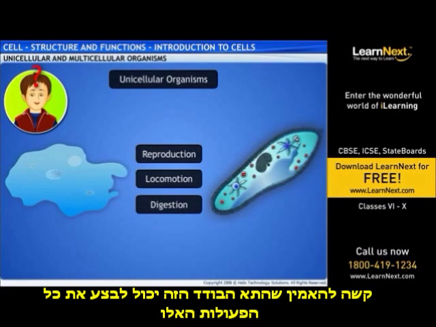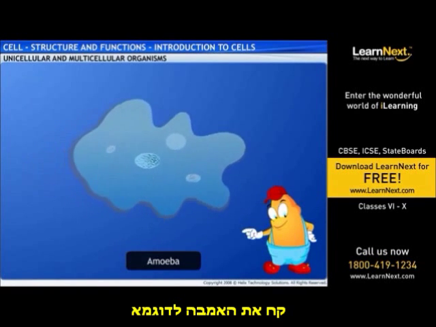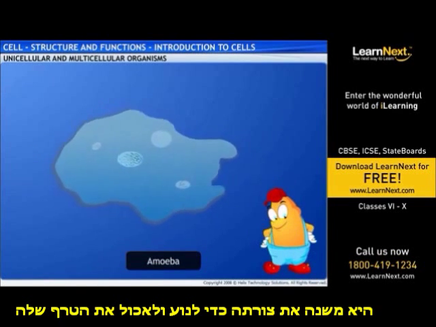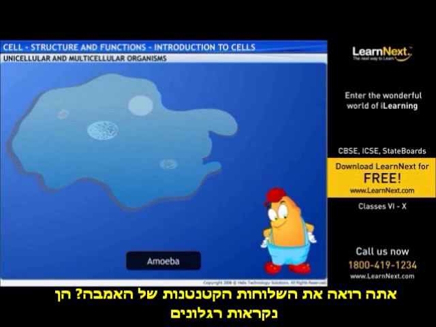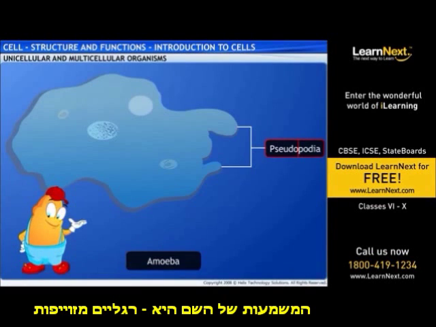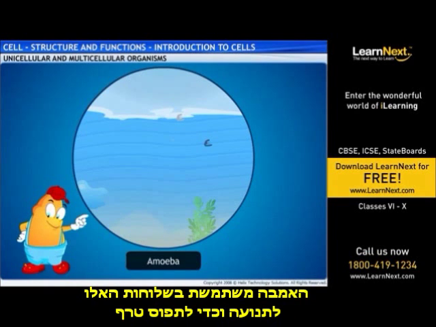Difficult to believe that this one cell can perform all these activities. Wonder how they do it. Well, take the amoeba for example. It changes its shape to move and eat its prey. See those tiny projections on the amoeba? These are called pseudopodia. Pseudopodia mean false feet. An amoeba engulfs the prey with its pseudopodia and then digests it. Thus, it uses these small projections for locomotion and to capture prey.